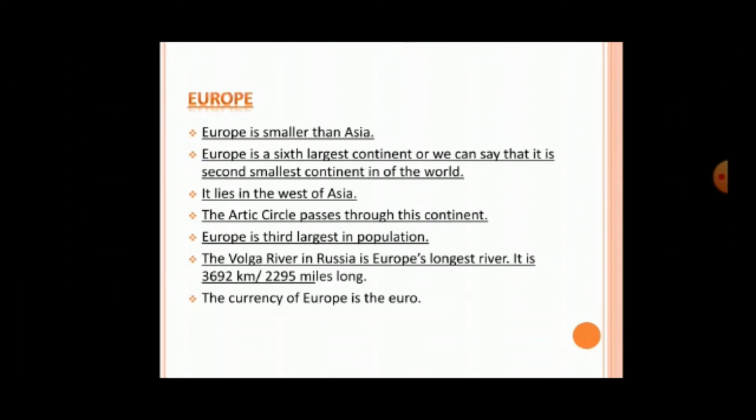The Volga River in Russia is Europe's longest river. It is 3,692 km, 2,295 miles long. The currency of Europe is the euro.